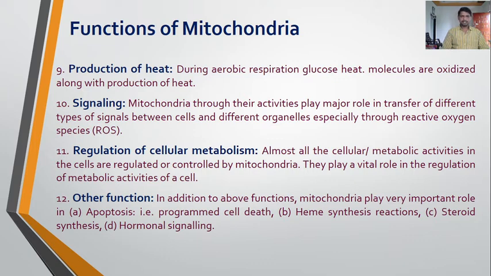Next function is the signaling. Mitochondria through their activities play a major role in transfer of different types of signals between cells and different organelles, especially through reactive oxygen species, that is the ROS.